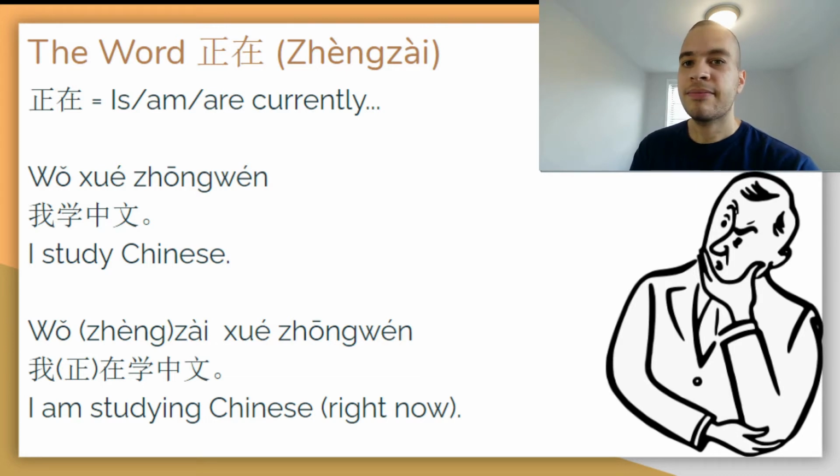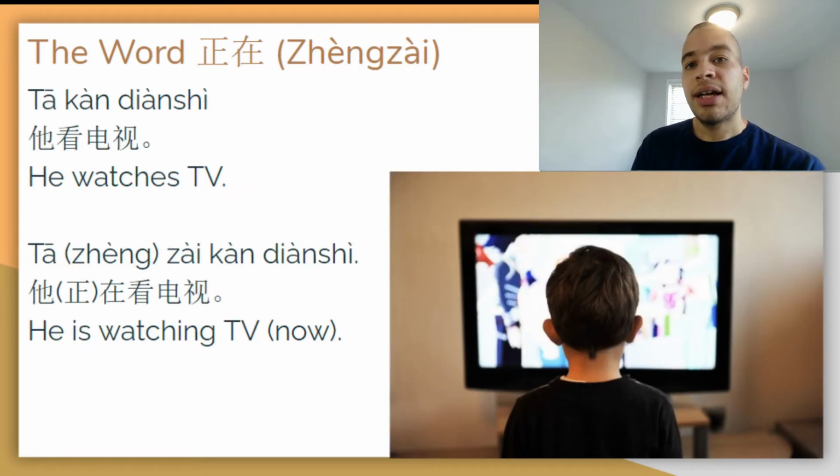Another example is 他看电视, He watches TV, versus 他正在看电视, He is watching TV now. Or you can say 他在看电视, He is watching TV right now. Remember, 正在 and 在, same meaning.